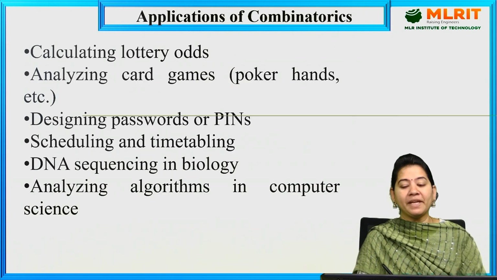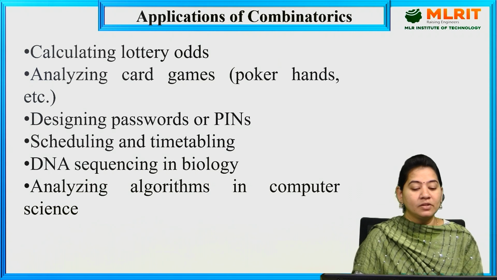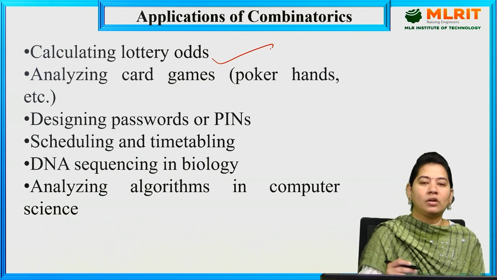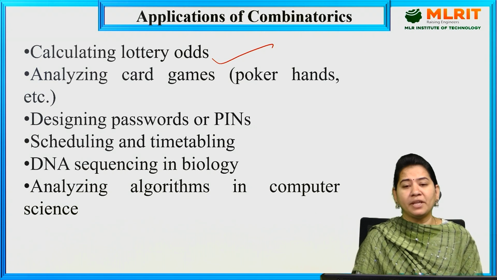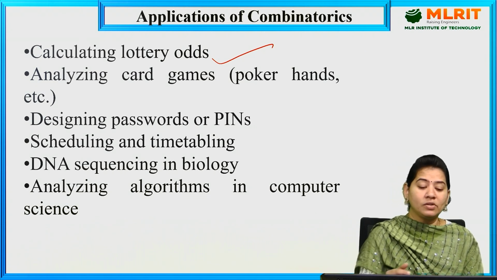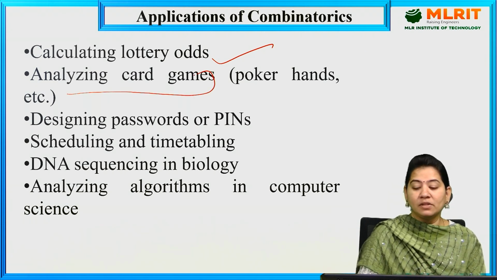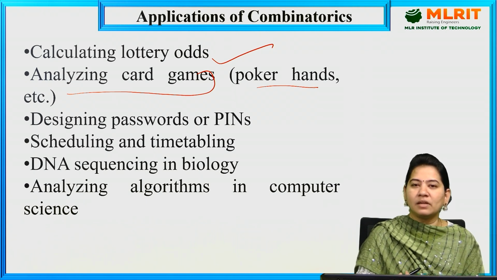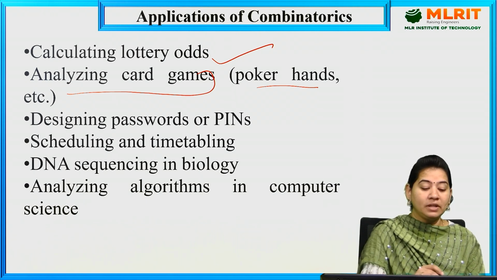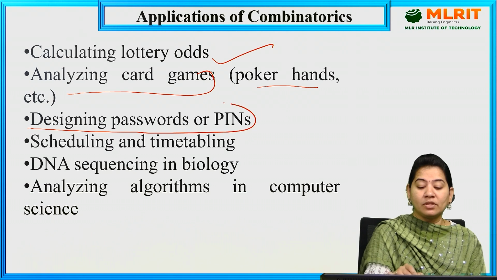So what are the applications of combinatorics? Calculating lottery odds is one of the main examples. You can also analyze card games, like poker hands, and even design passwords or PINs.